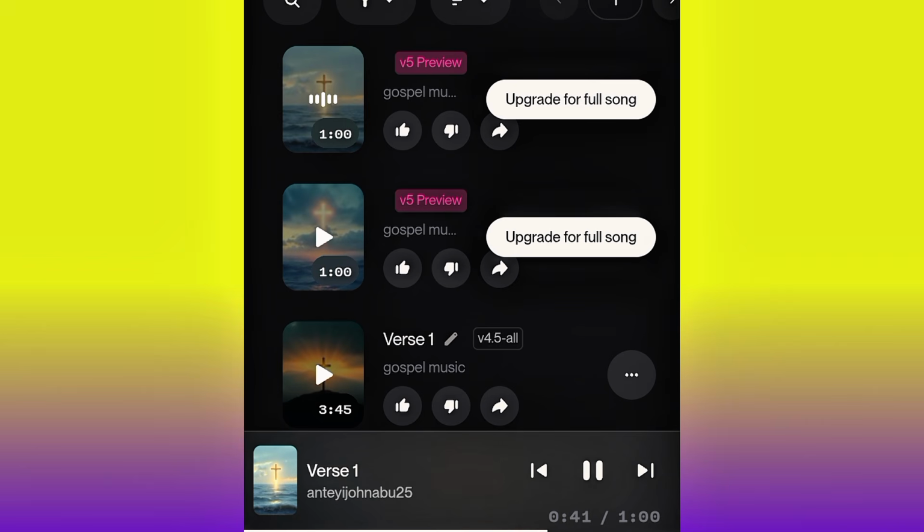All right, so the music is very okay. This is what we want. We got it right. I just have to stop it there. Let me show you the second one.